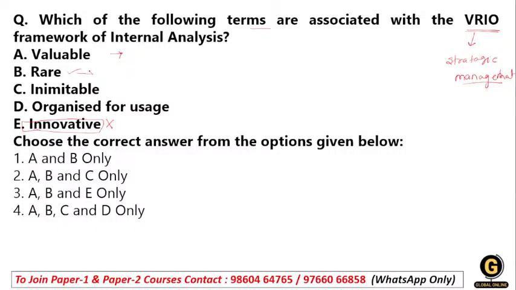Then we have R for rare. The resources we have are rare, so they are not widely available to competitors, and we use those rare resources as a competitive advantage. Then we have the inimitable.